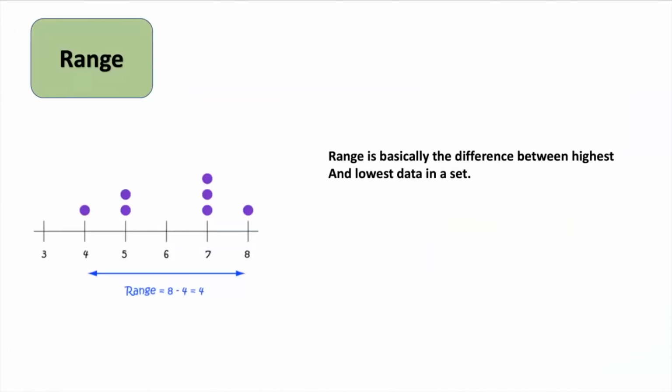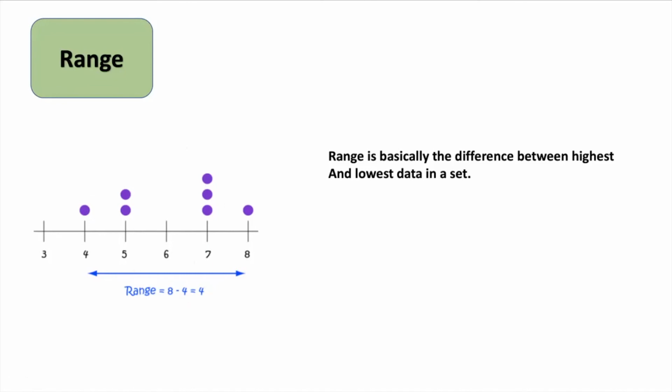Now we will directly go into what is range. Range is basically the difference between the highest and lowest data in a set. As you can see in this figure, how do we calculate the range? Our lowest data is 4 and our highest data is 8. So we will just take the difference between 8 and 4, which will give us 4. So the range of data is 4.